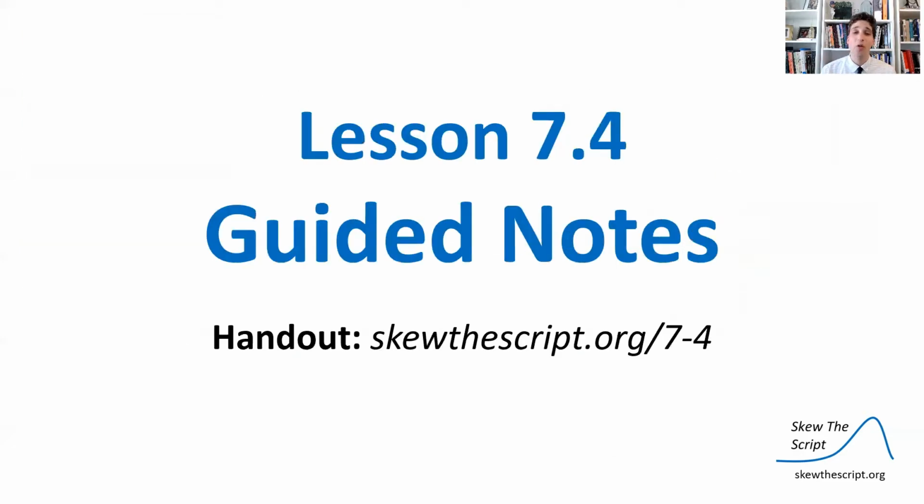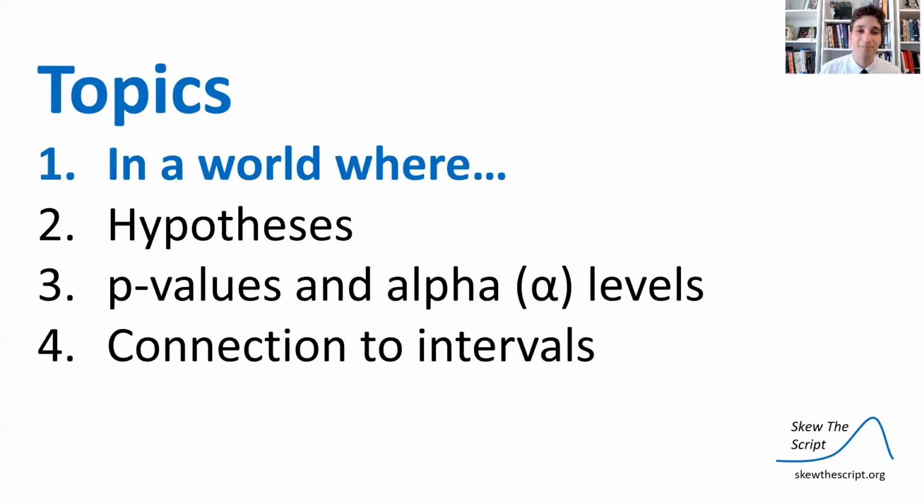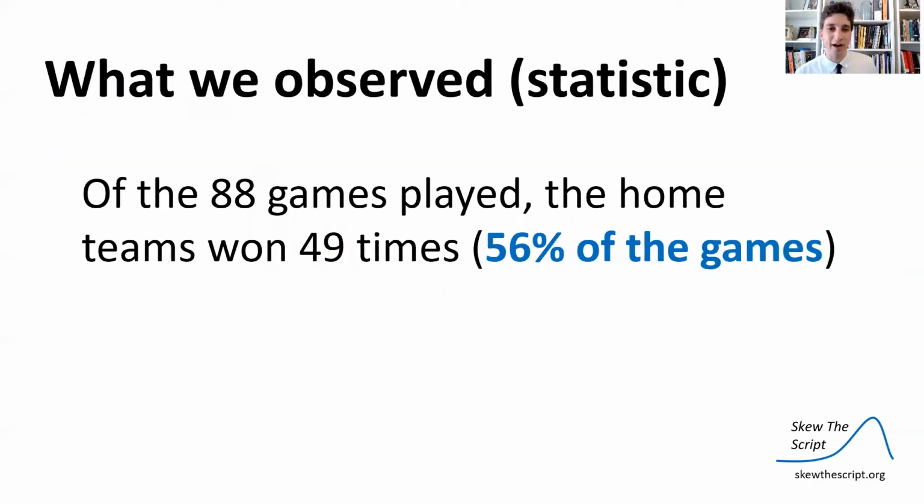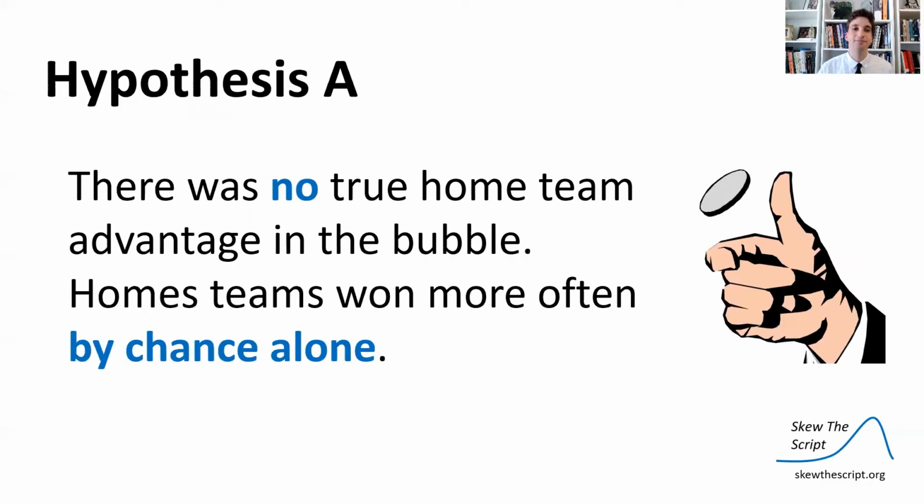If you'd like to follow along using guided notes, you can print them up at this URL, and we're going to investigate today. So to start with, our "in a world where" framing. Of the 88 games played, the home teams won 49 times. This is what we observed in the real world. That means they won 56% of the games played.